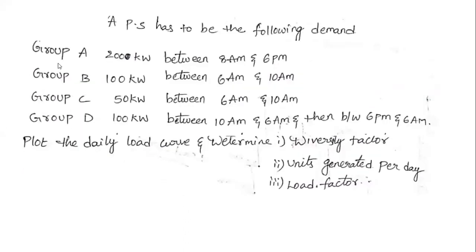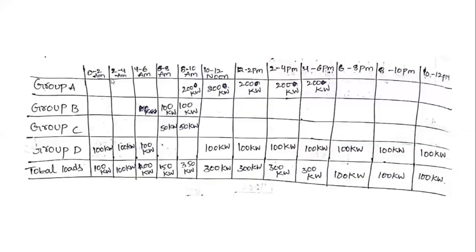First, group A, that is 2000 kilowatts between 8 a.m. to 6 p.m. We represent this from 8 a.m. to 6 p.m. as 200 kilowatts in each two-hour slot. Group A has 200 kilowatts from 8 to 6 p.m., so we represent 200 kilowatts in each of those five slots.